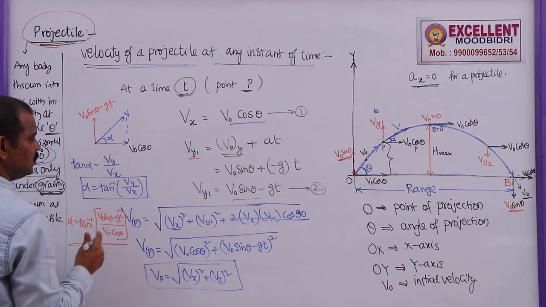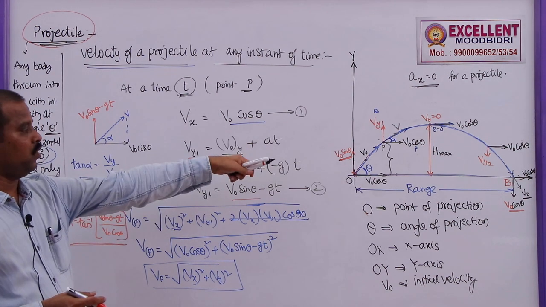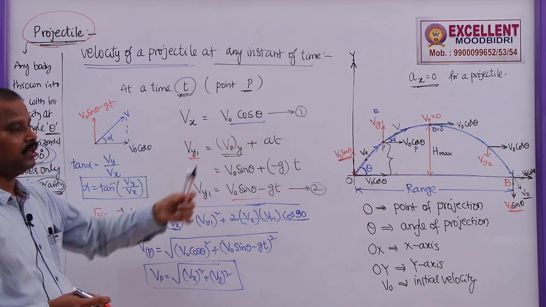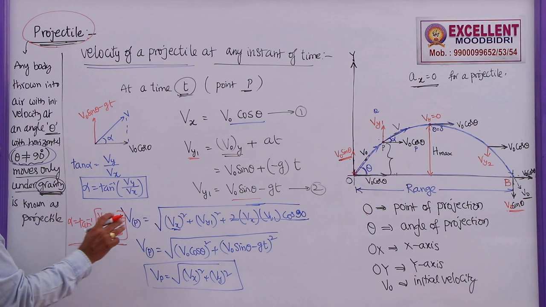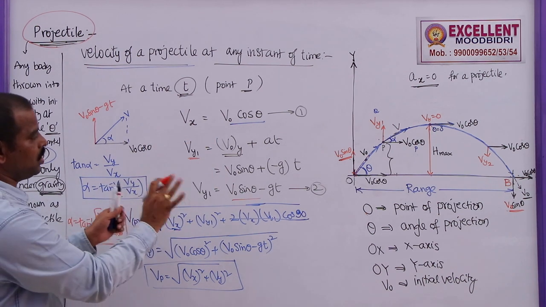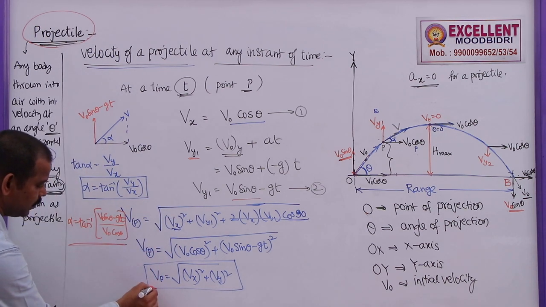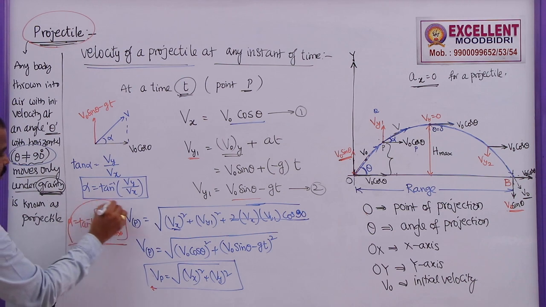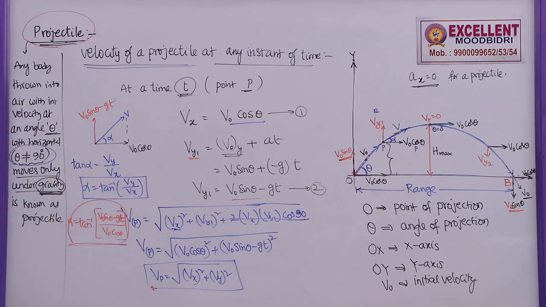This is the angle made by the resultant velocity at that point P, at any instant of time. If you know the time, we can find the angle made by the velocity vector with the horizontal. So this is how you can find the magnitude of the velocity at an instant of time. This is the magnitude and this is the direction of the velocity at that particular instant of time.